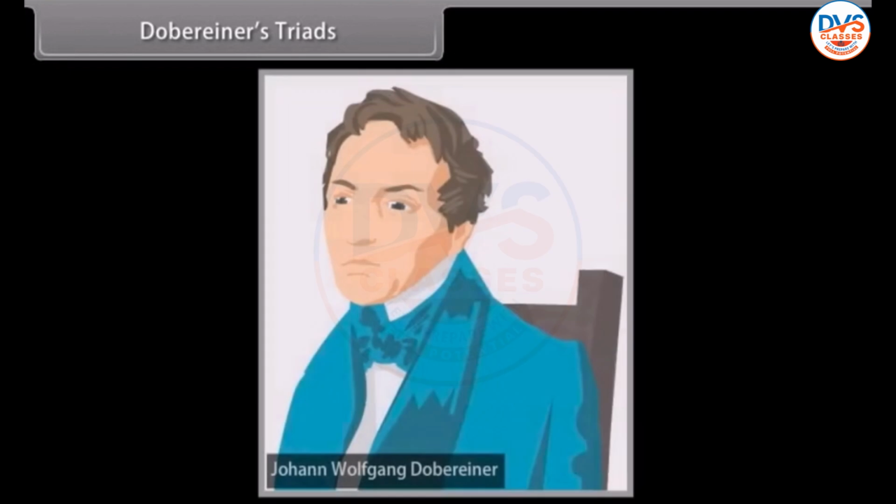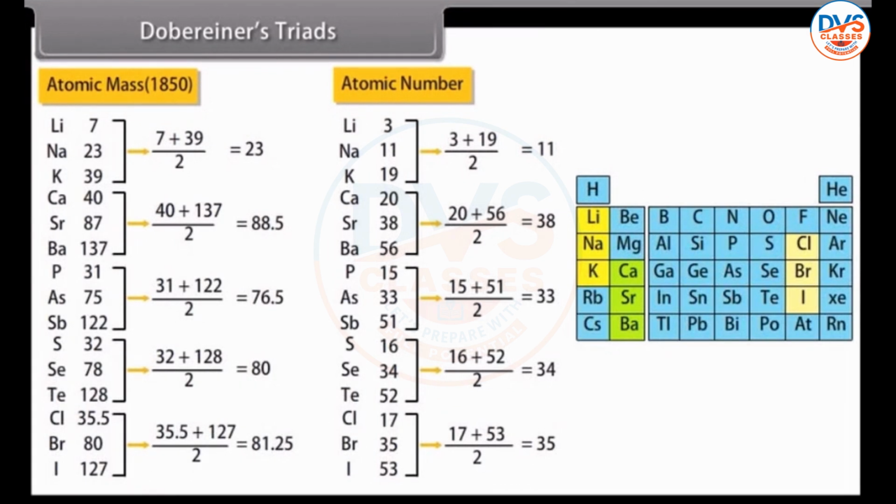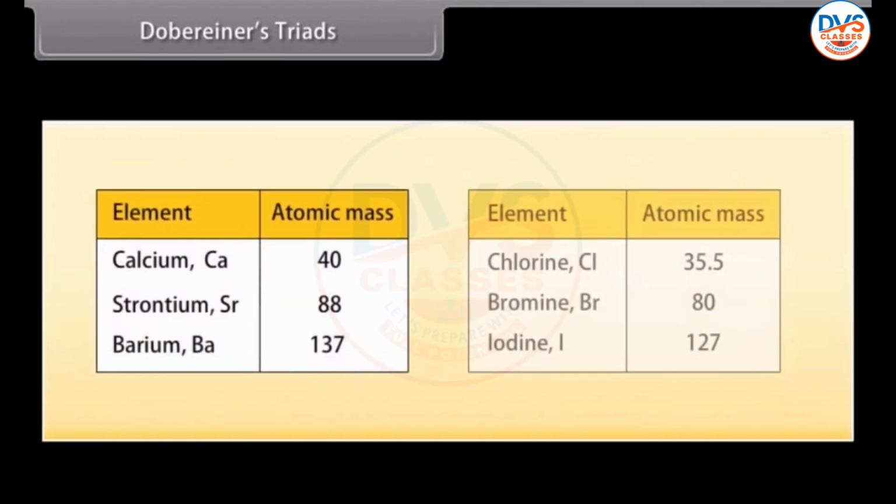Dobereiner's triads. In 1829, Dobereiner, a German scientist, made groups of three elements, each based on their properties. He named them triads. He observed that the atomic mass of the middle element of a triad was equal to the arithmetic mean of the atomic masses of the other two elements. For example, in a triad of calcium, Ca 40, strontium, Sr 88, and barium, Ba 137, the mean of the atomic masses of the first and third elements is equal to the atomic mass of the second element. That is, (40 + 137) / 2, which is 88 u.